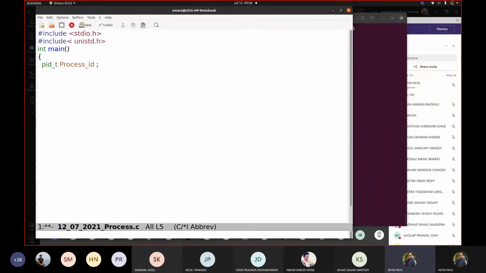When we talked about the fork system call in the previous session, we said that compared to other functions, fork could be returning two values depending upon where exactly it is running, whether it is running in the child or on the parent process. Correct. So we have to take this situation into consideration.